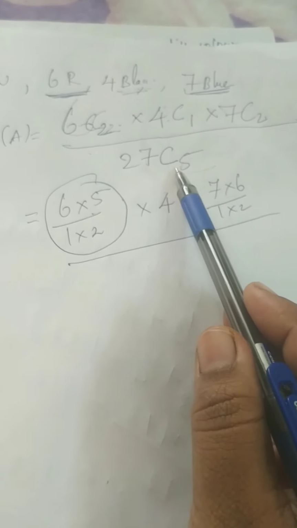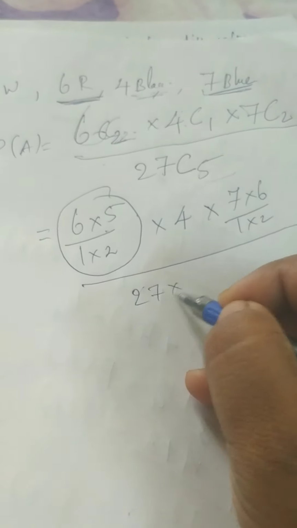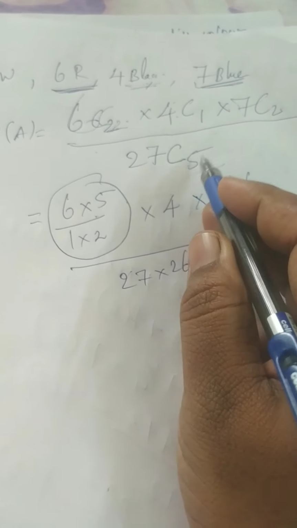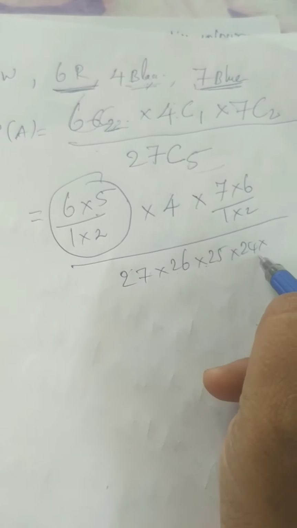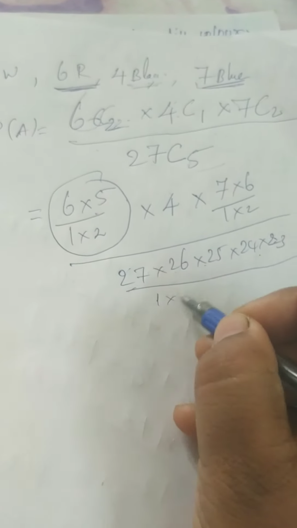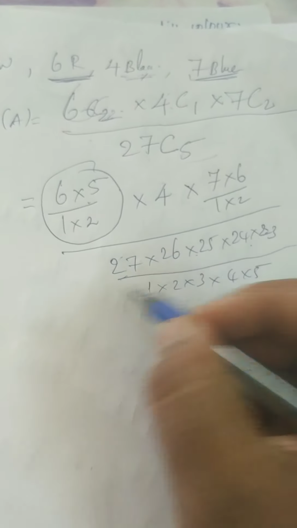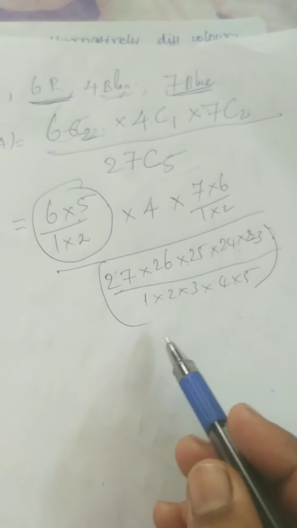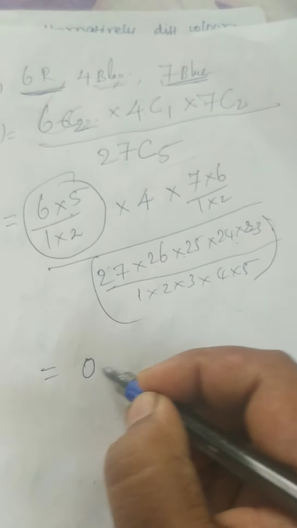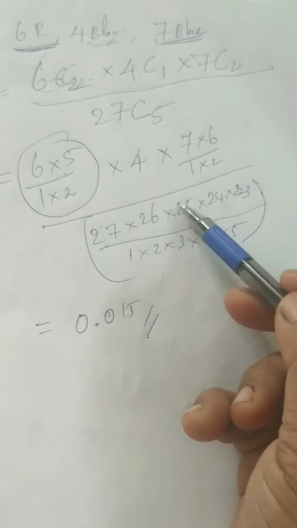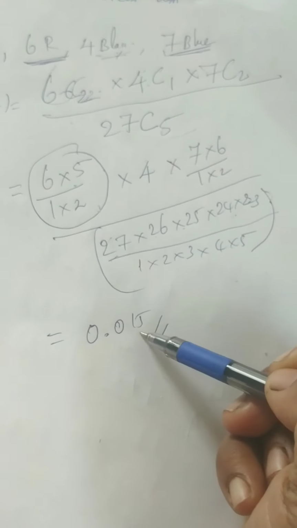Now in the denominator part you are having 27C5: 27 into 26 into 25 into 24, and you have to write up to 23, divided by 1 into 2 into 3 into 4 into 5. Now we have to cancel and simplify everything, you will get this answer, 0.015 at last. Okay, you check later. I already checked this in the calculator. Otherwise, you simplify, you will get this answer. No problem. Now we move on to the next question.